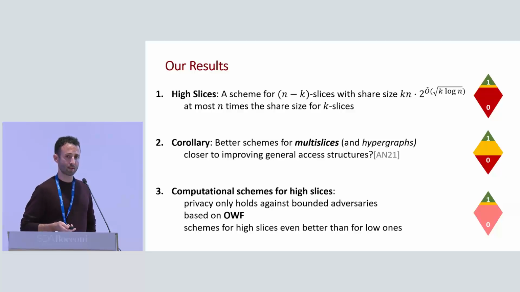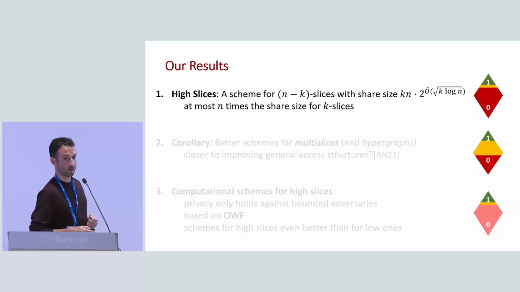And perhaps surprisingly, here the schemes that we get in the end are more efficient than for the low slices. Somehow the techniques used in the computational version are more tailored for high slices than for low ones.